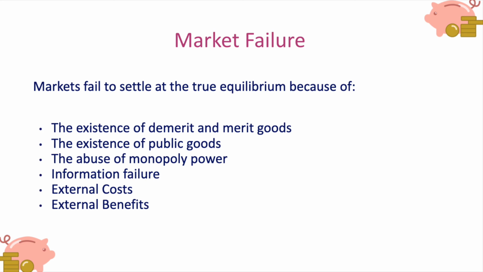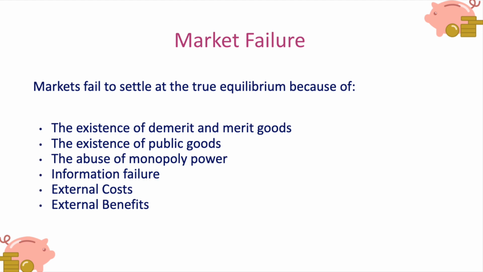Maybe we've got information failure, maybe we don't know about the true costs or true benefits of consumption. Maybe there are external costs, such as pollution, which are ignored by producers, or external benefits which might be ignored by consumers. If we have those situations and we have market failure as a result, governments might want to intervene into the market to improve efficiency.